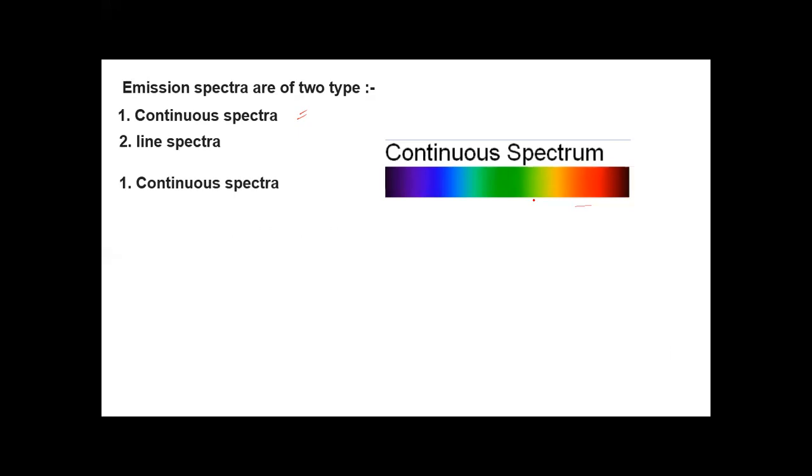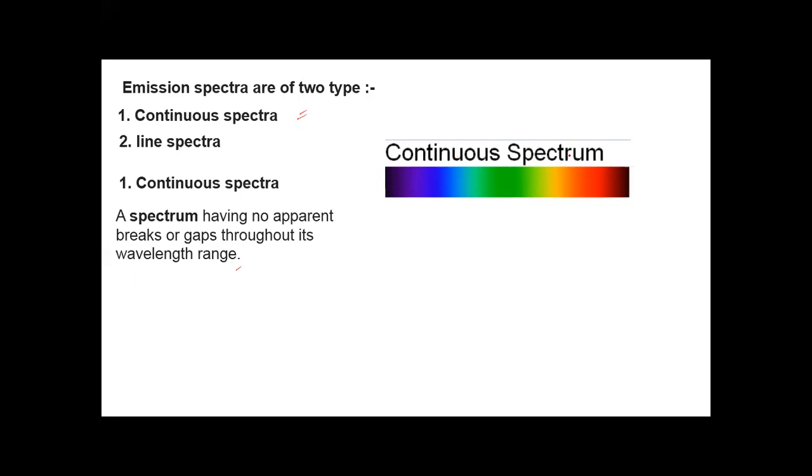Okay, so what is continuous spectra? A spectrum having no apparent break or gap throughout its wavelength range. So you can see there is no gap present between these wavelengths or frequencies. That is why we call it continuous spectra. And one more thing we can observe is that each color is merged into the other.